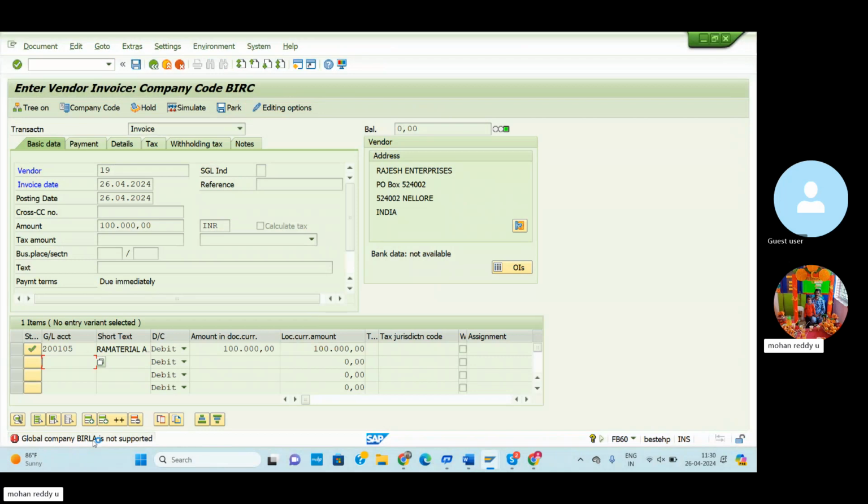Global company BI and Birla is not supported. This error may be because I am using the trial version. The server maintenance people may not be doing well, so in that situation problems will arise. Some of the other competitors entered these demo servers and they are deleting different types of entries in our company codes. For that reason these errors will arise. So global company Birla is not supported. It means our company code is BARC.